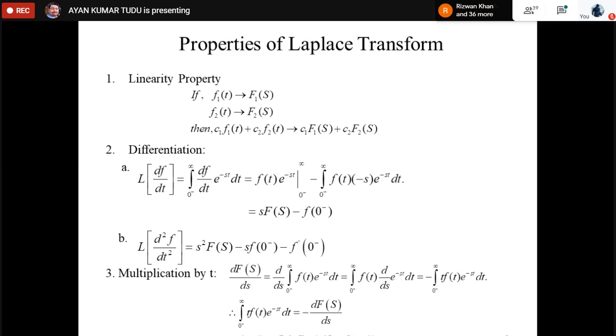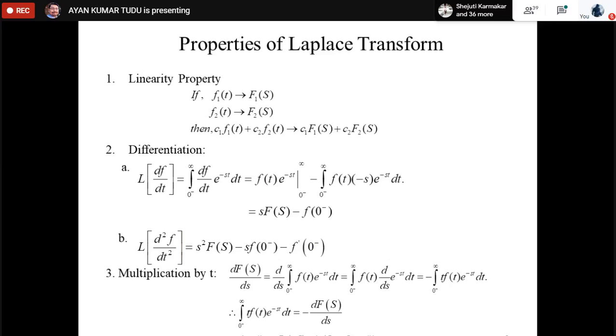Now, what is t into u(t)? We have studied it just a few minutes back. It is the ramp function. So what is the Laplace transform of a ramp function? It is 1 by s square. Understood?